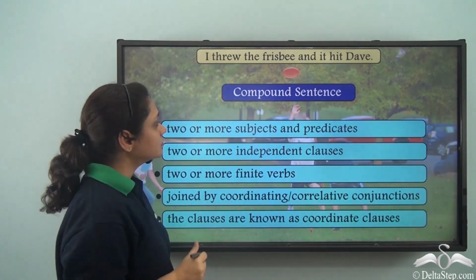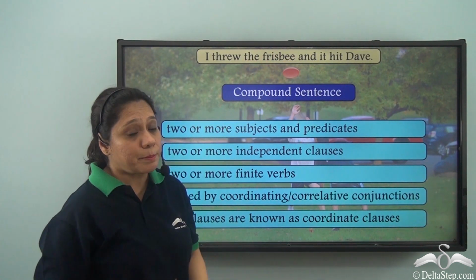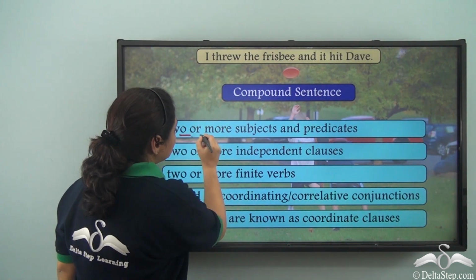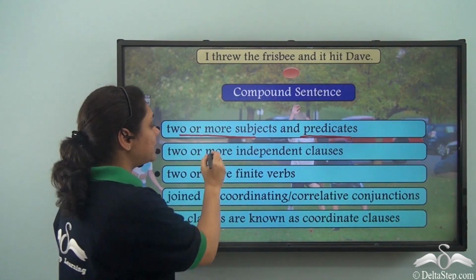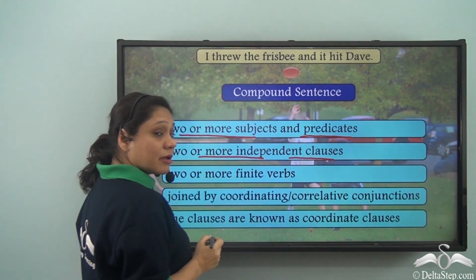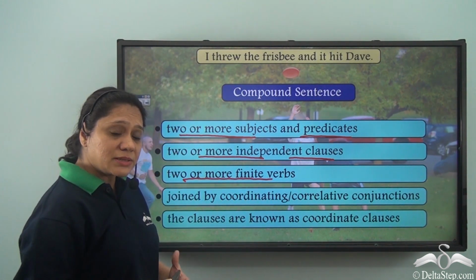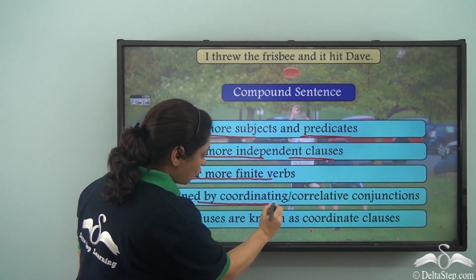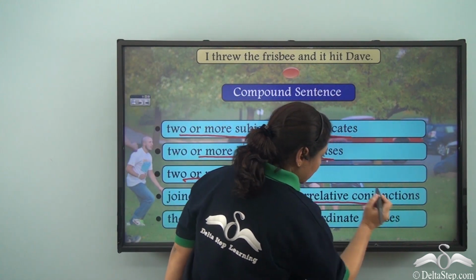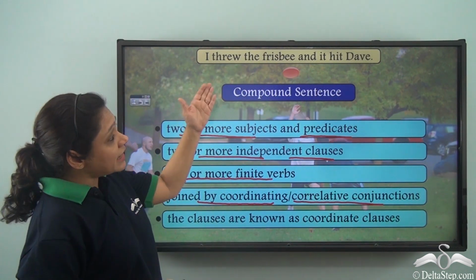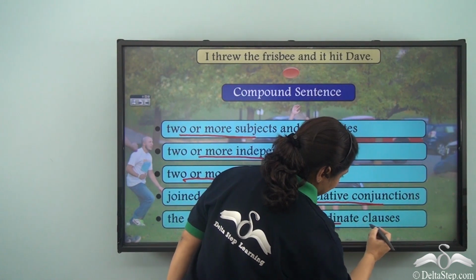So, what is a compound sentence? I threw the frisbee and it hit Dave is a compound sentence where we have two or more subjects and predicates. We have two or more independent clauses. We have two or more finite verbs. And the independent clauses are joined by a coordinating conjunction. Sometimes they are joined by a correlative conjunction also. And these clauses, which are a part of the compound sentence, are known as coordinate clauses.